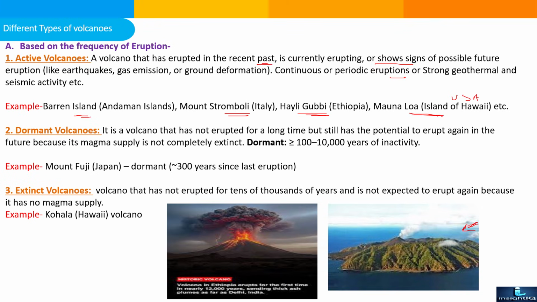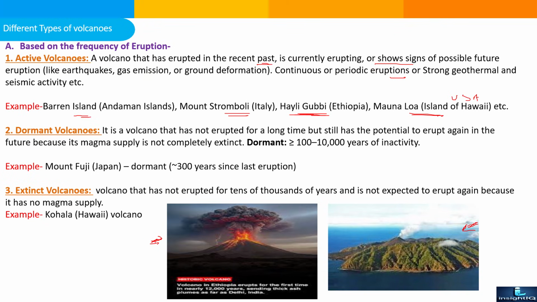So Hayli Gubbi, Ethiopia, just recently erupted. This is shown in this picture, and this is a huge explosion in nature, with the ash coming from Ethiopia to India and more beyond India. So it will be highly silicated, acidic in nature.